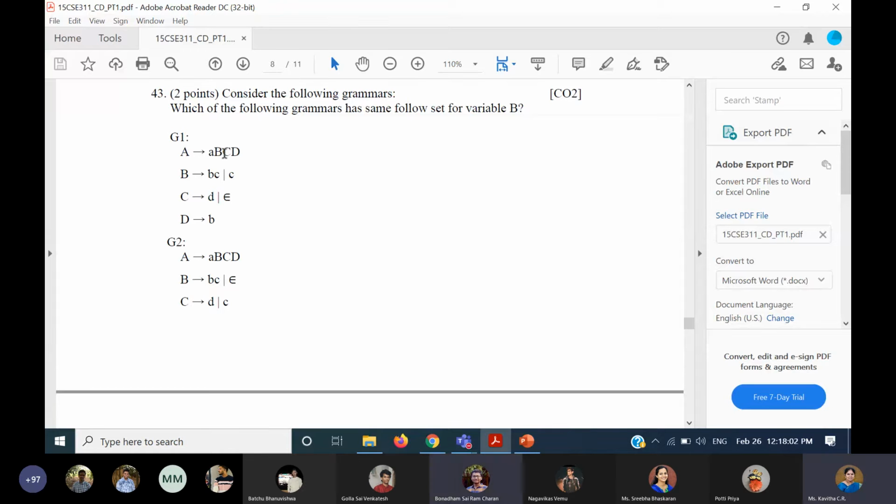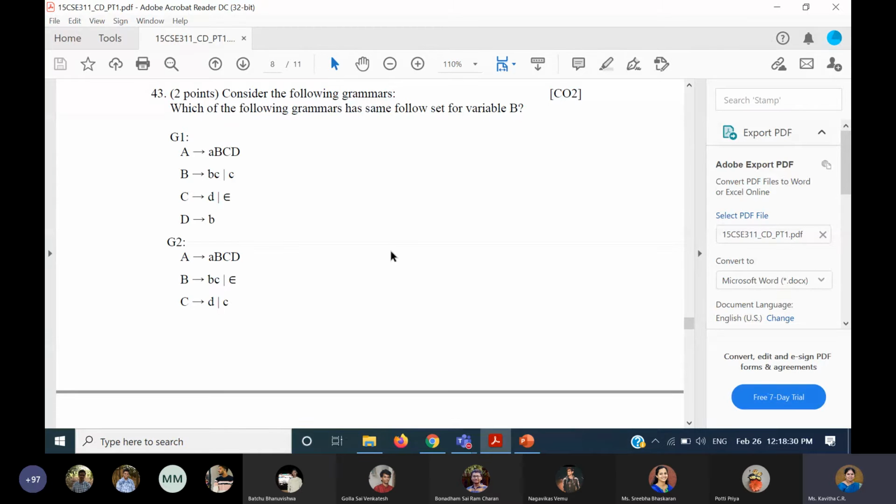Follow of B is first of C. First of C is small d and epsilon. So you're going to substitute epsilon over here. And therefore, because epsilon is substituted, follow of B is first of C, and when C is epsilon, you are going to take the first of D also. So small d and B will come here.